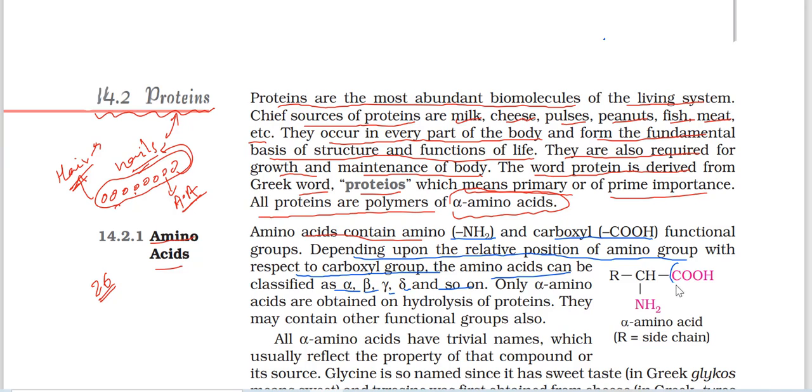See, this is the carboxylic acid. With respect to this carboxylic acid, the next carbon is the alpha carbon. If an NH2 group is there on the alpha carbon, this is an alpha amino acid. Suppose a COOH group is there, and carbons are there like this. Okay, if NH2 is on the second position, this is the beta amino acid, because this is the alpha carbon, this is the beta carbon, this is the gamma carbon, this is the delta carbon. Okay, NH2 placed on the third carbon, that is the gamma amino acid, like that.